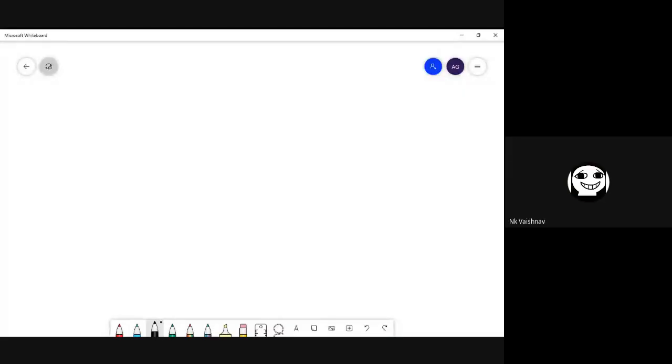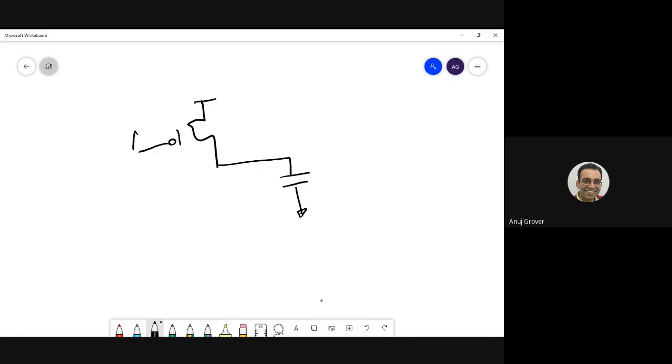Are you able to see my screen? Yes, sir. Let us say there is this PMOS, which is off. Let us say there is a capacitor here. Now I'm not even talking about the circuitry here. Okay, sir. Now what happens? This PMOS is leaking, so this capacitor will get charged.